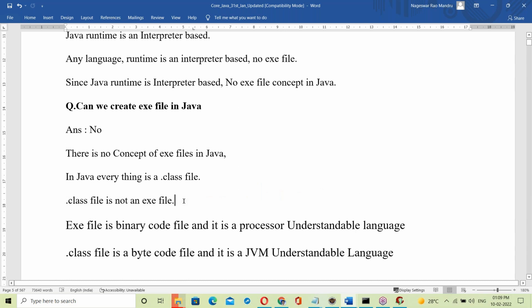Yes, Suman Kalyan, instead of exe, we will create a dot class file. Yes, of course. But dot exe is different, dot class file is different. Of course, in place of an exe file, creating a dot class file is fine. I agree with you. The dot class file is independent of OS, but the exe file is OS dependent. The topic tomorrow you can understand. Dot exe and dot class, I'll explain the differences very clearly.